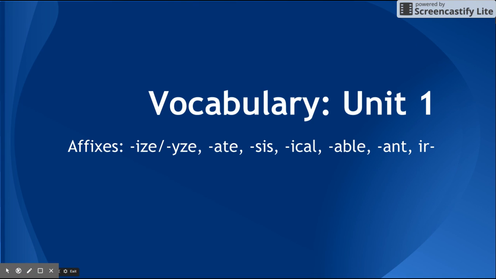Everybody. Today we're going to be looking at our affixes, so prefixes and suffixes for Unit 1 for vocabulary.